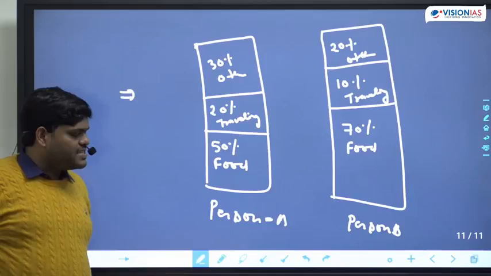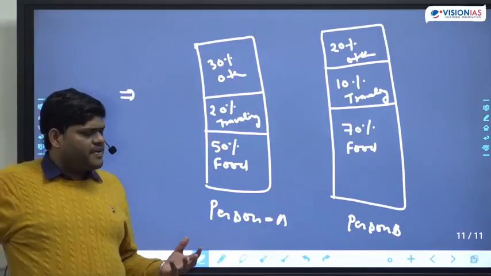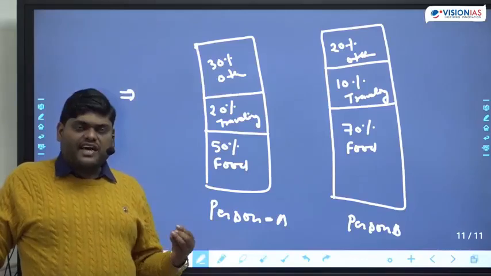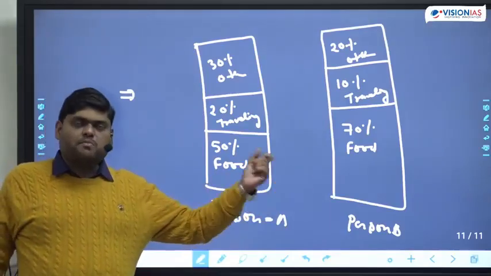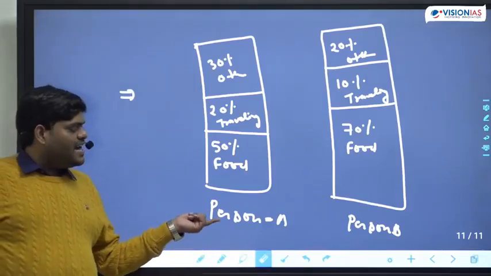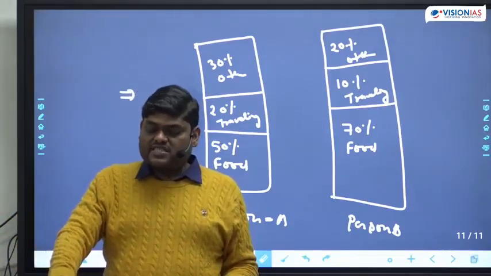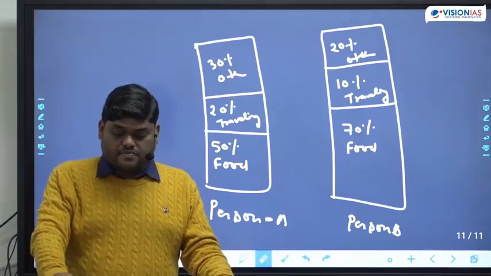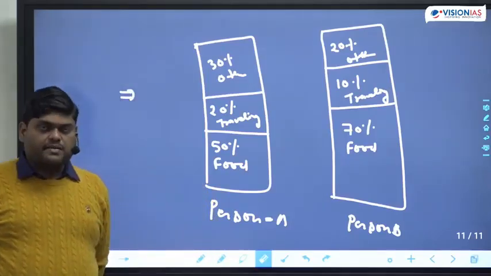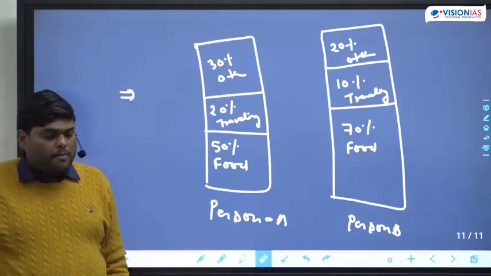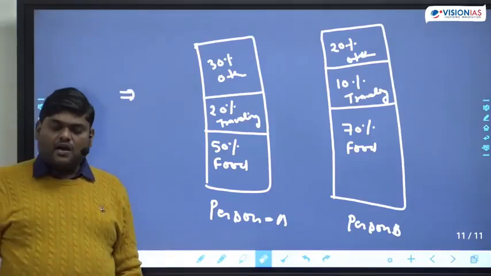If the question is whether person A or person B, we can ask in simple terms, if I give you a statement, tell me whether this statement is right or wrong: person A is using more money for food items as compared to person B. Tell me whether this statement is correct or wrong.